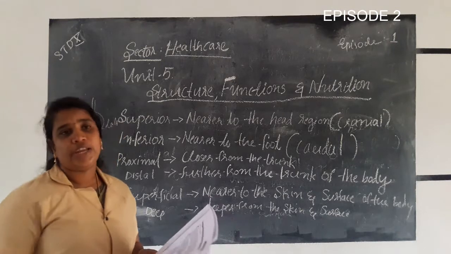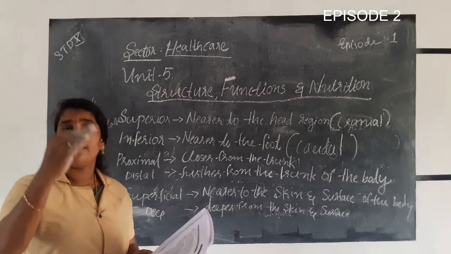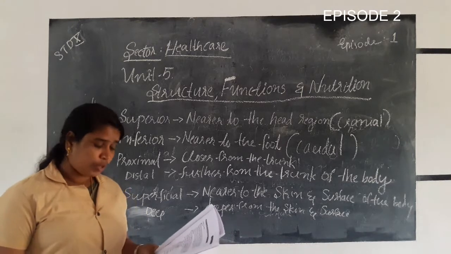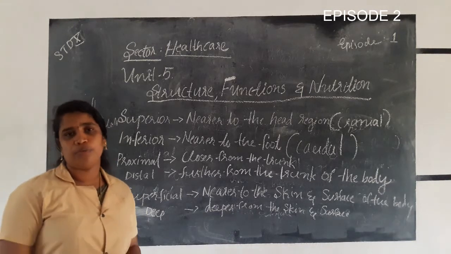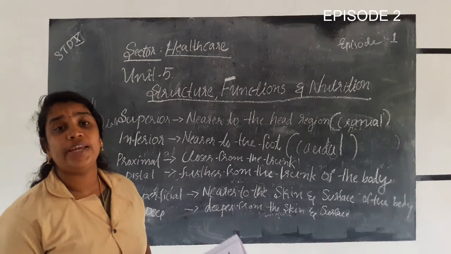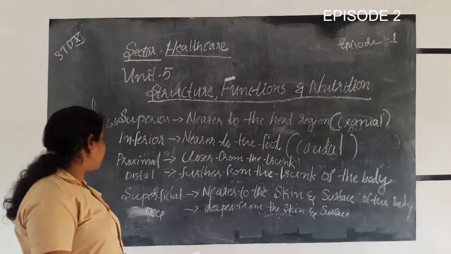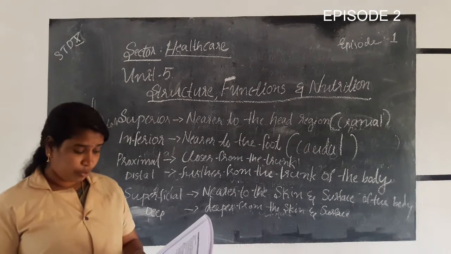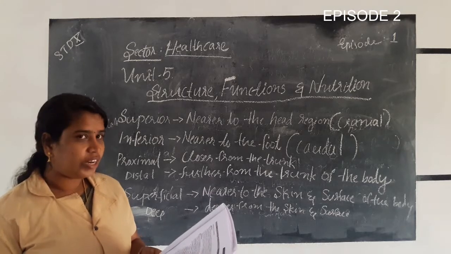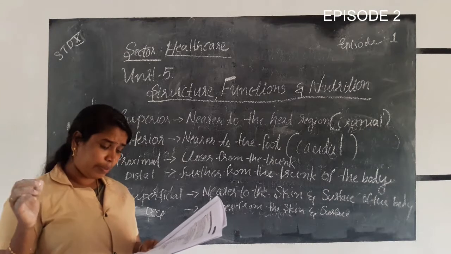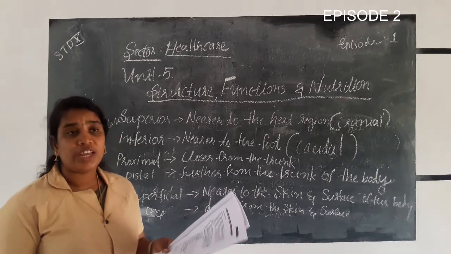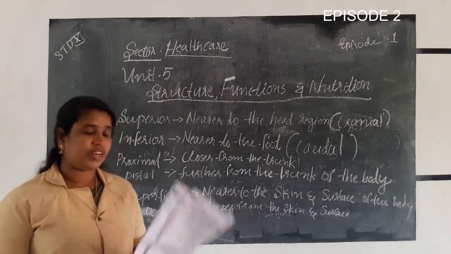Then posterior, towards the back surface of the body, also called the dorsal region. Then comes superior and inferior regions. We have discussed posterior, the back surface of the body, also called the dorsal region. Then comes superior and inferior. What is the superior region?